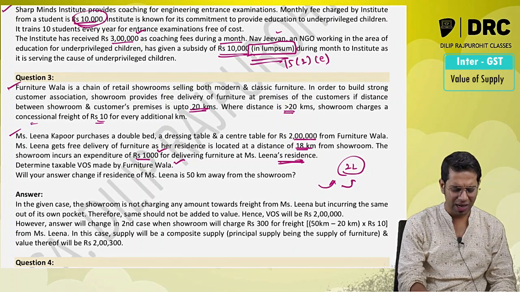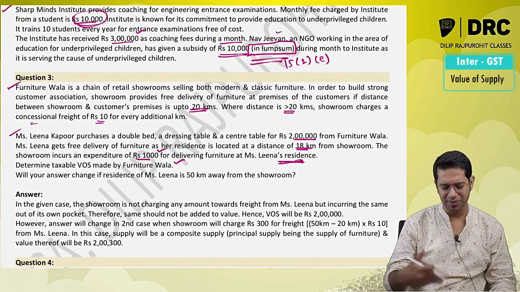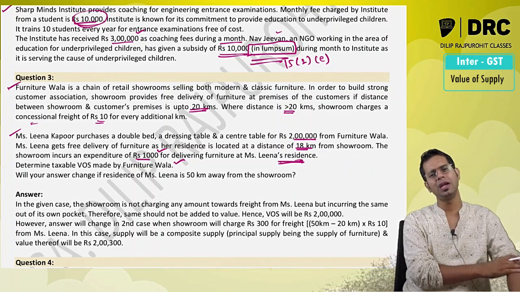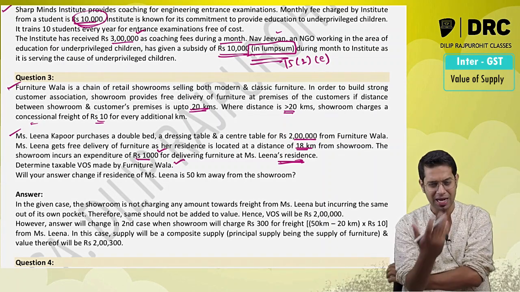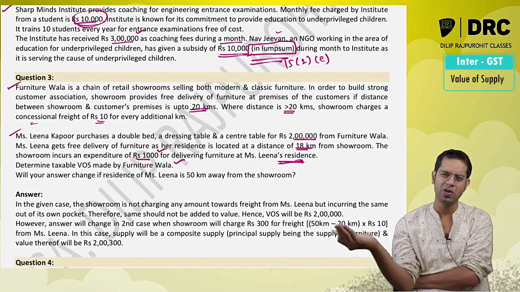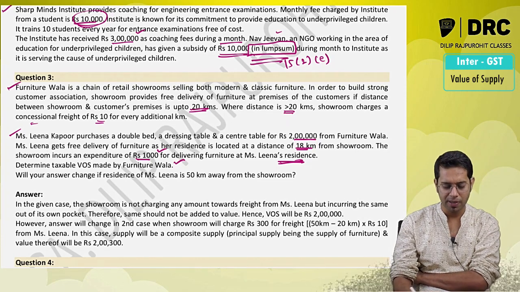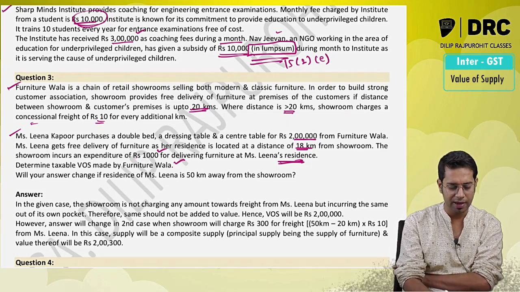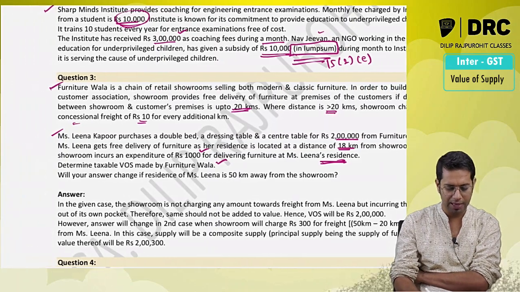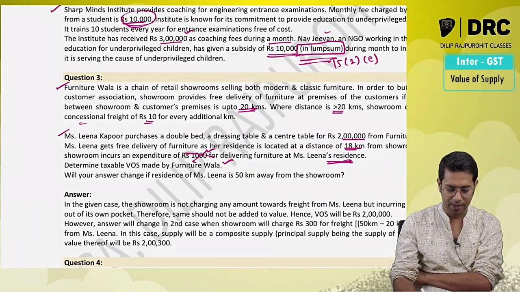No. Now I am offering that facility wherein I will give free delivery up to 20 kilometers. Whether I am incurring some cost for making the delivery or not, it does not matter. Therefore, in this case, will it be added in value of supply? This will not be added in value of supply. 1,000 rupees will not be added in value of supply.